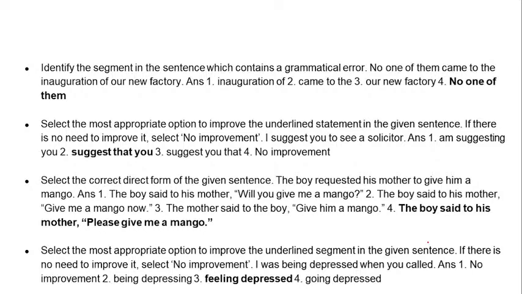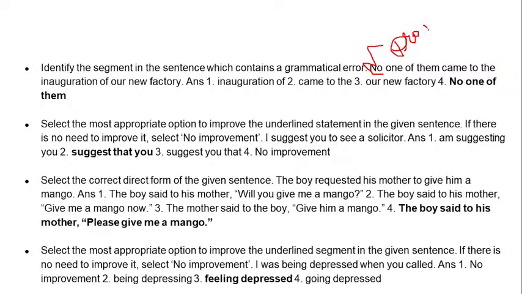We have come to the last slide where the first one is about the same thing, error detection. This is actually related to a subject verb agreement thing and also pronoun.